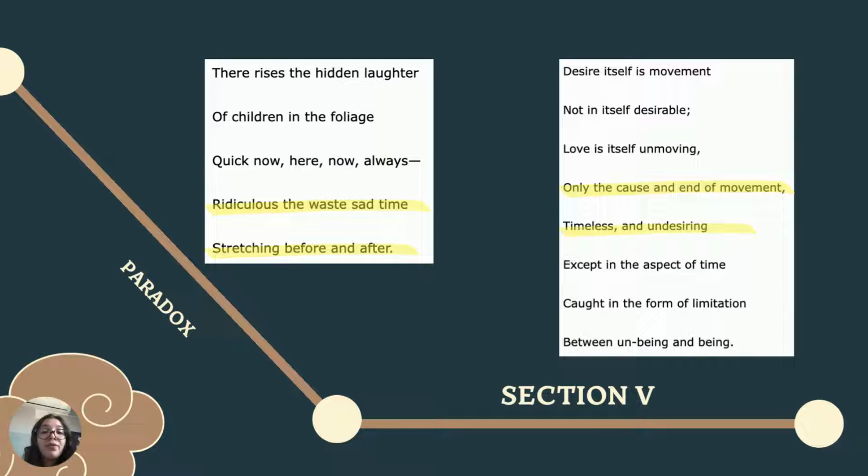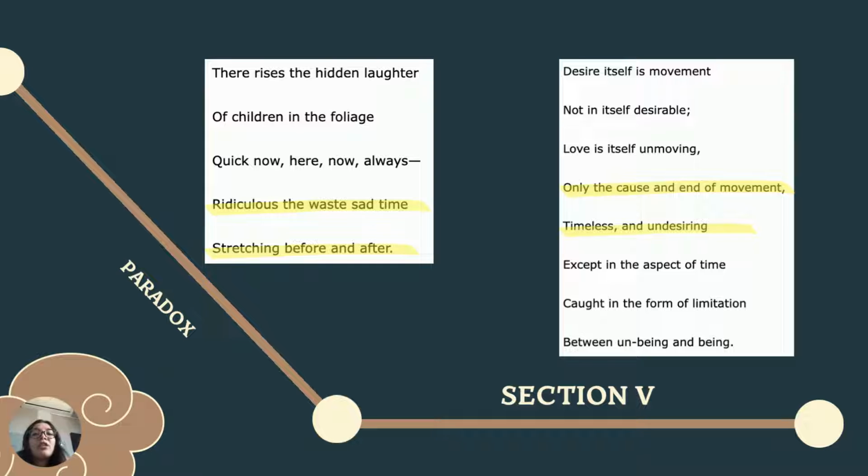Now we are going into the fifth and last section that goes like this. Desire itself is movement, not in itself desirable. Love is itself unmoving, only the cause and end of movement, timeless and undesiring, except in the aspect of time, caught in the form of limitation between unbeing and being. There rises the hidden laughter of children in the foliage. Quick now, here, now, always. Ridiculous the waste sad time, stretching before and after.